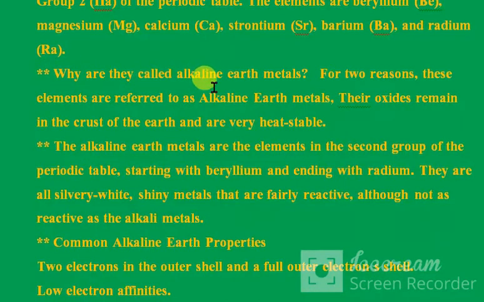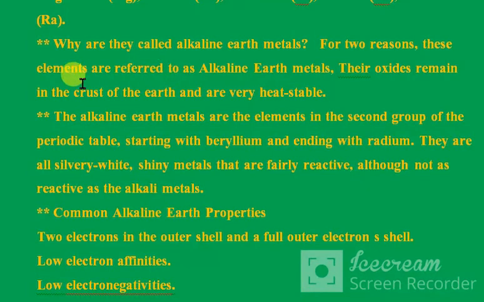Why are they called alkaline earth metals? For two reasons, these elements are referred to as alkaline earth metals. Their oxides remain in the crust of the earth and are very heat stable.